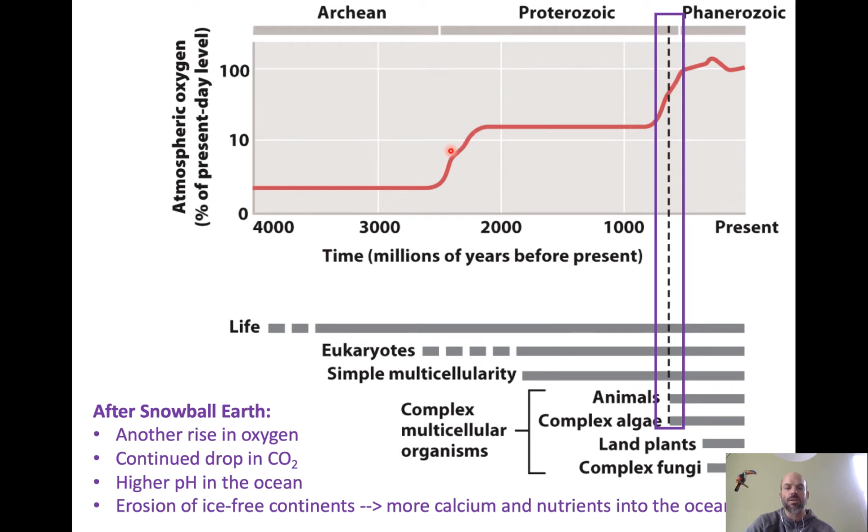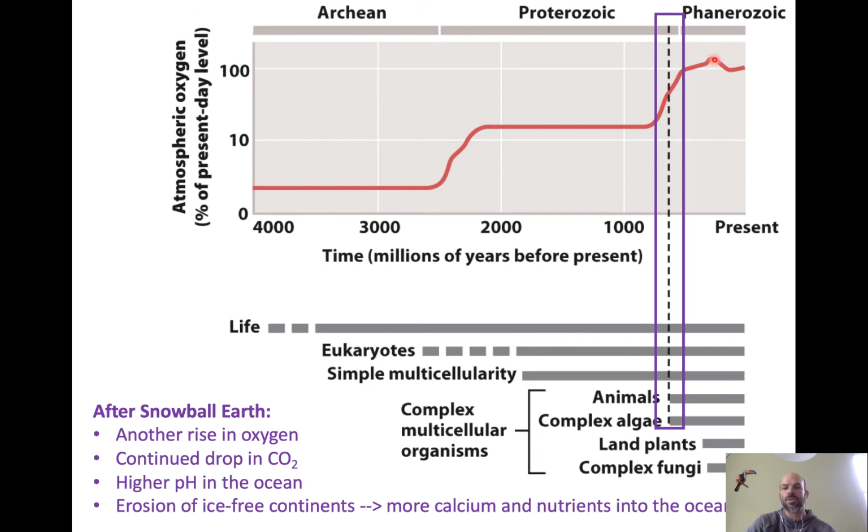Earlier in the course, we spent a lot of time talking about this first big great oxidation event, where oxygen went from basically 0 to more than 10% of the amount of oxygen that we have today. And now we're talking about a second major great oxidation event, where the amount of oxygen went from about 10% of what we have today to 100% of what we have today. That is about the same amount of oxygen that we have now.